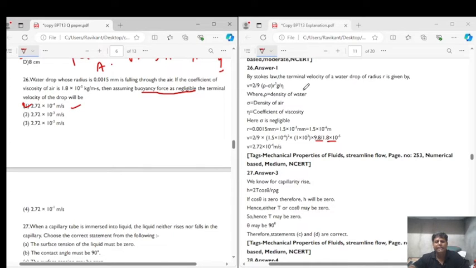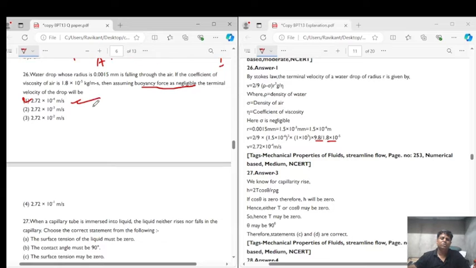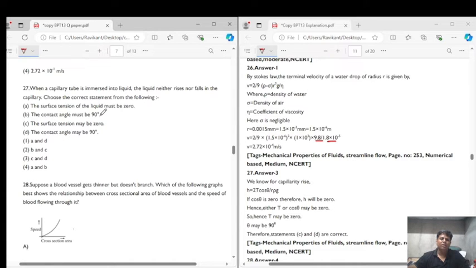The formula we have used here is V, the terminal velocity, is equal to 2 by 9 into (rho minus sigma) into r square into g upon eta, right? So using this formula and putting the values, we get option number 1 as the correct answer for question number 26, right? So question number 27 comes in line. Question number 27.